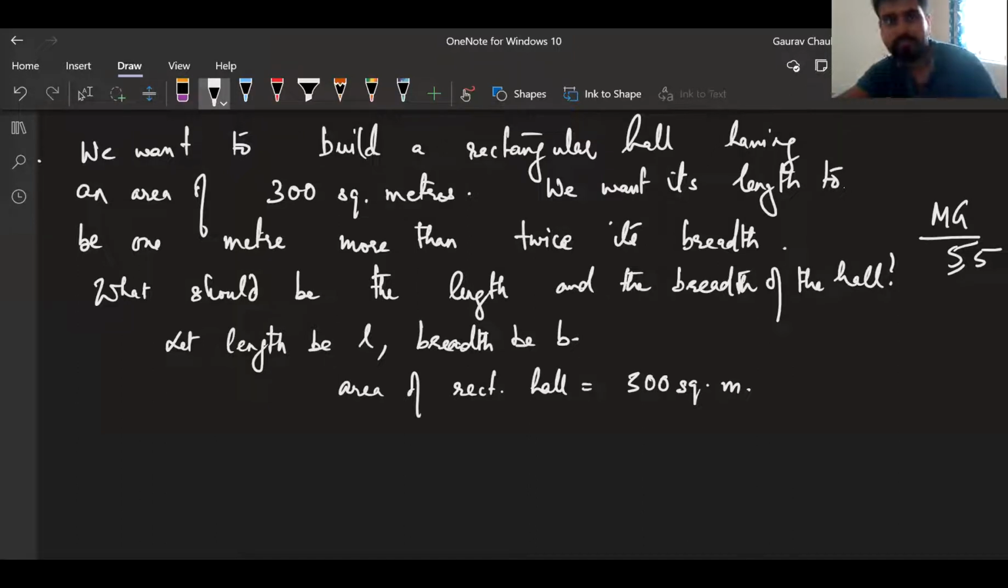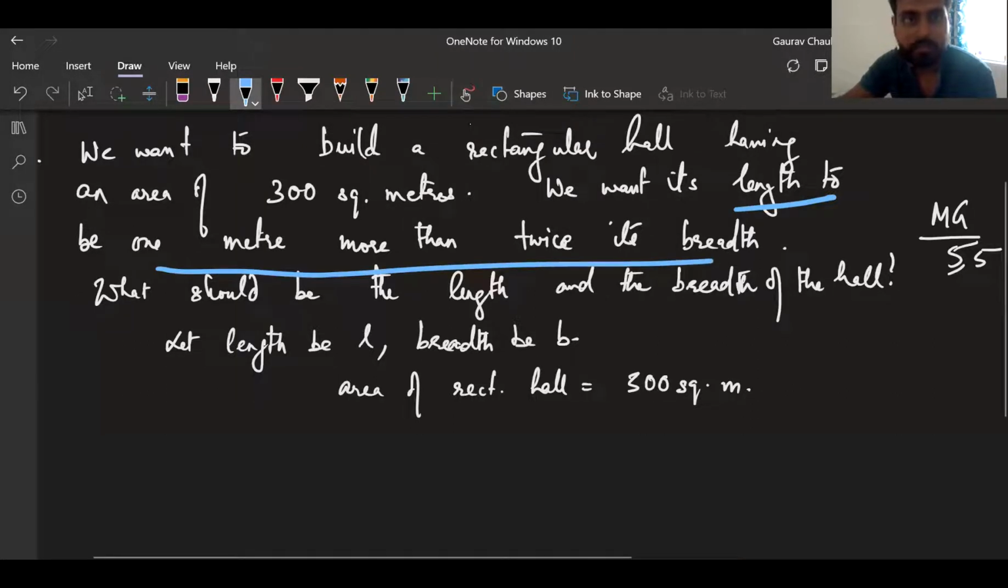Can you just change this to an equation? Length to be 1 meter more than twice its breadth. Can you change it to an equation, please? Dikshit, little mistake is there. Nishchay, you are right. Nishchay has got it. Mansa, sign is wrong. Tell me. Sir. Yes. Tell me, Deepak, go ahead.